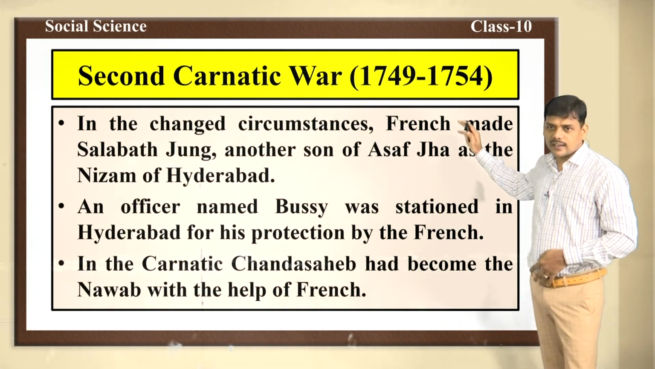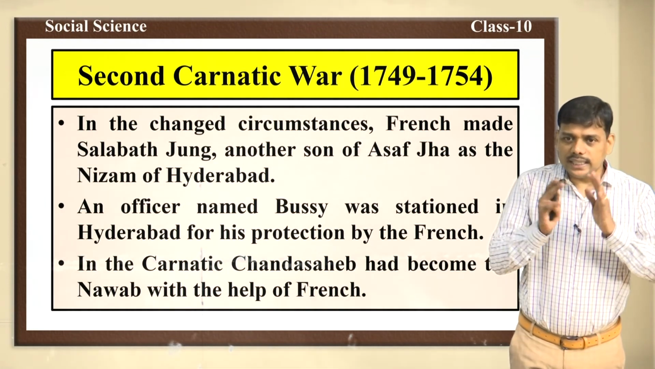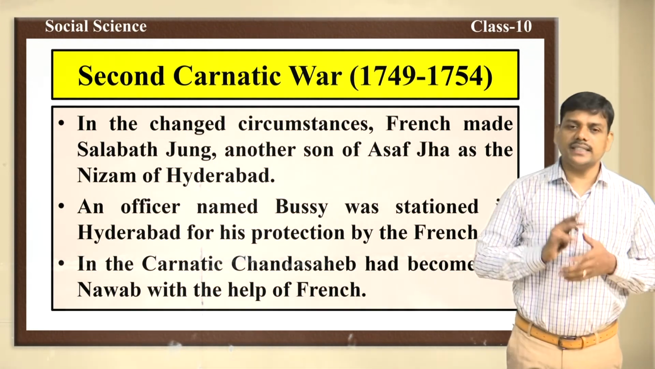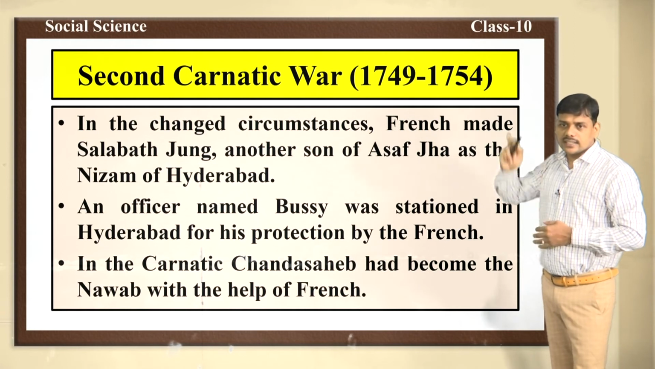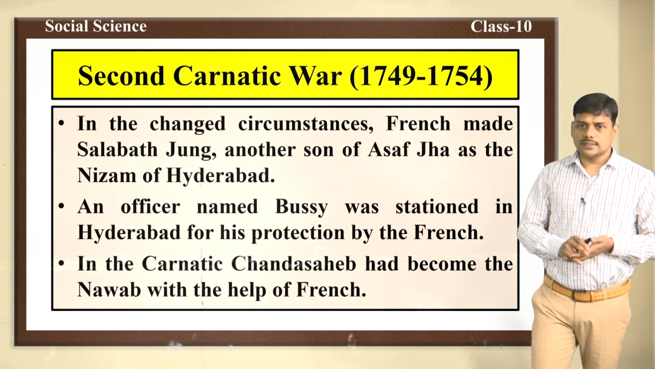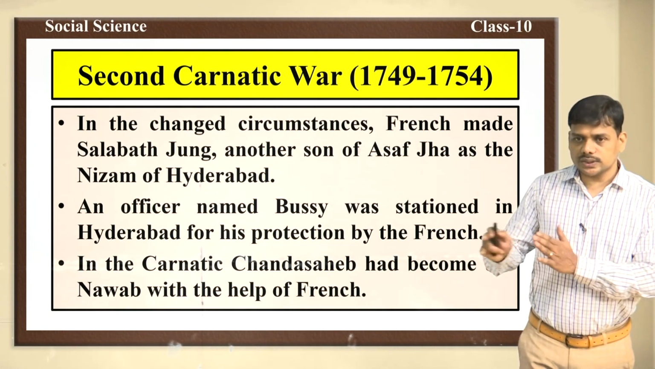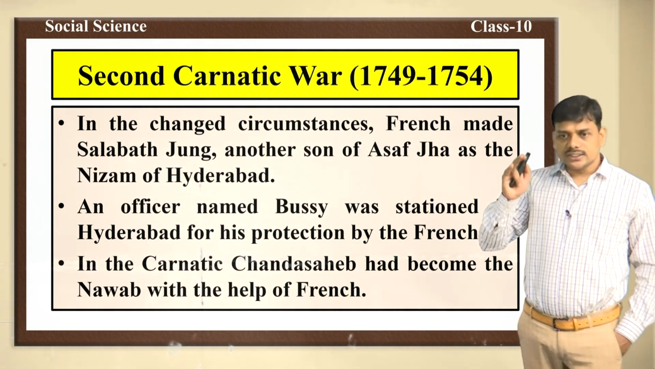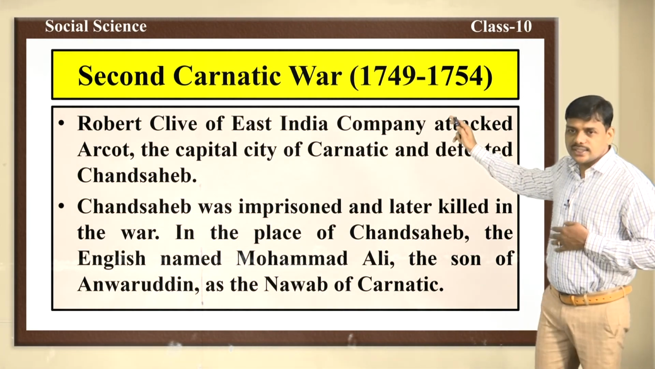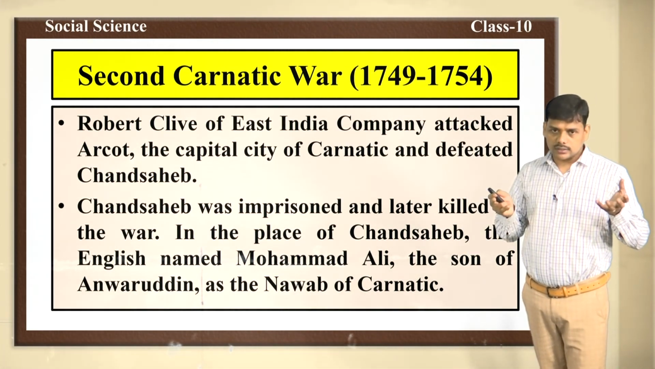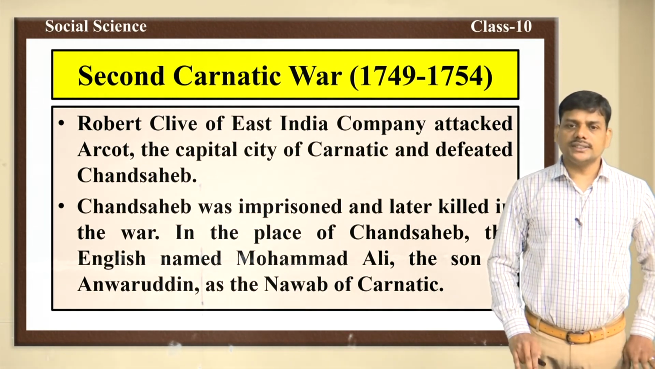Second Carnatic War. Actually, what were the reasons for the Second Carnatic War? The political situation which prevailed in Hyderabad was the main reason for the war. The French made Salabat Jung, another son of Asaf Jah, the Nizam of Hyderabad. An officer named Bussy was stationed in Hyderabad for his protection by the French. In the Carnatic, Chanda Sahib had become the Nawab with the help of the French. Robert Clive of the East India Company attacked Arcot, the capital city of Carnatic.